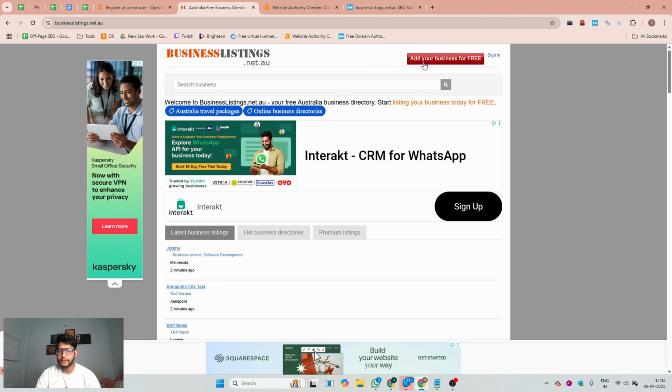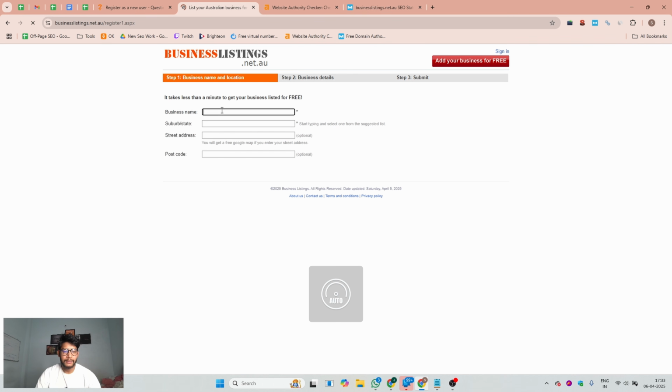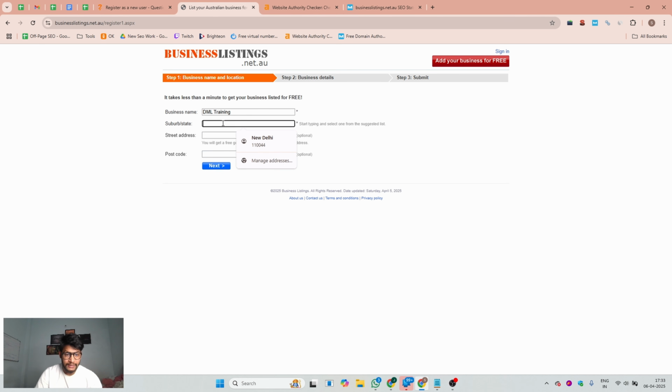So first thing, you will click on the Add Your Business for Free button, and there you can add your business name. So DML Training, and there you can put your state. So the state is Delhi. Then you can put your address, then your postal code.